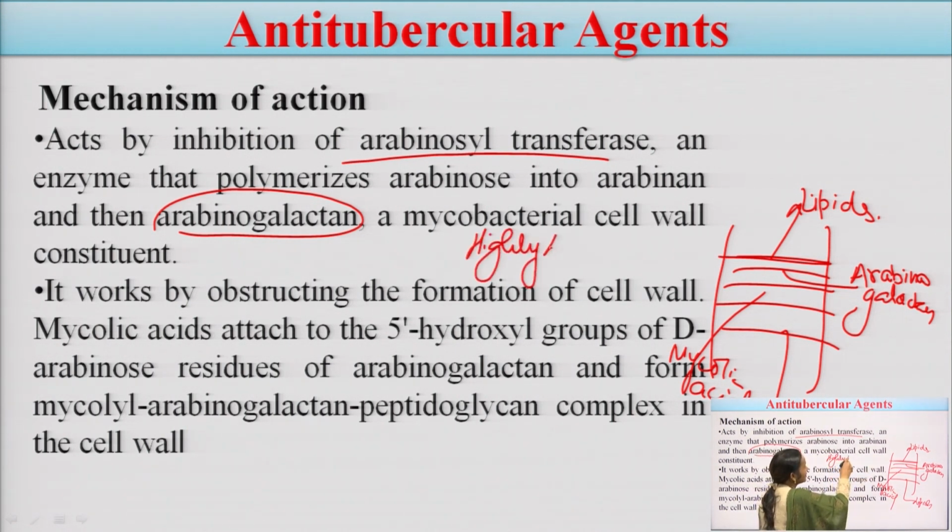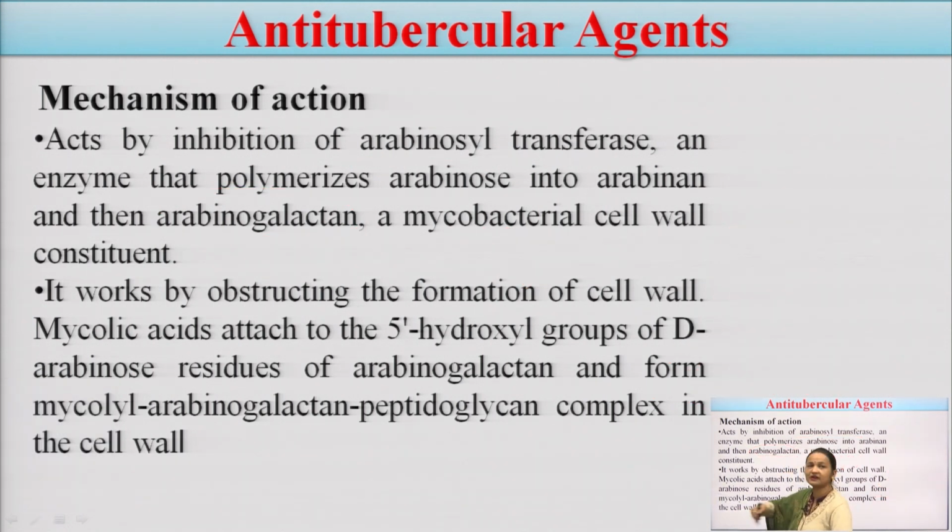Are you getting my point? Because you can see it is made up of layers of lipids, then arabinogalactan, then mycolic acid, then other types of lipids and polysaccharides. So, it has a very thick, highly lipid type of cell wall, because of which staining of this Mycobacterium tuberculosis is a very serious hurdle.